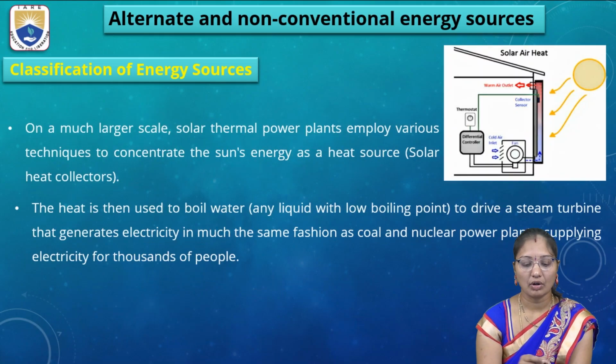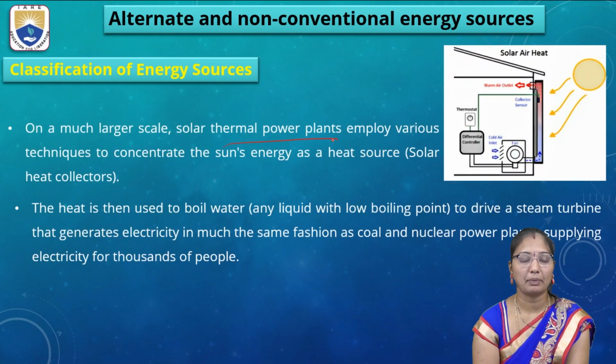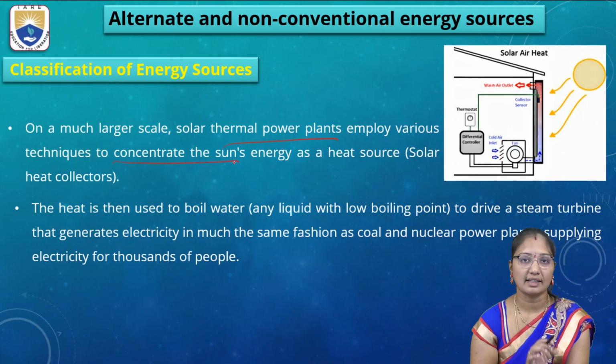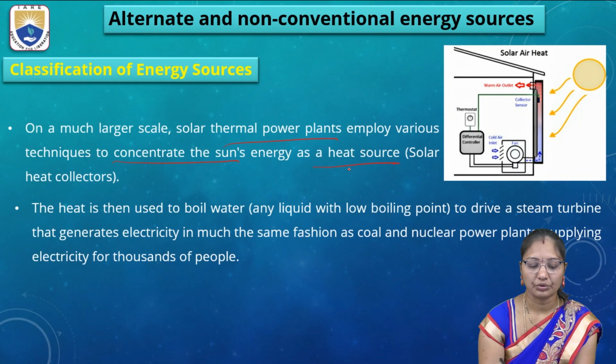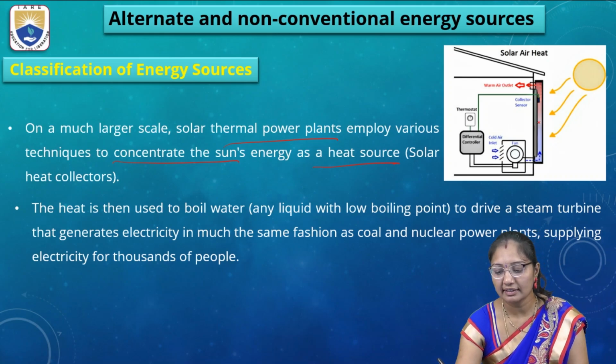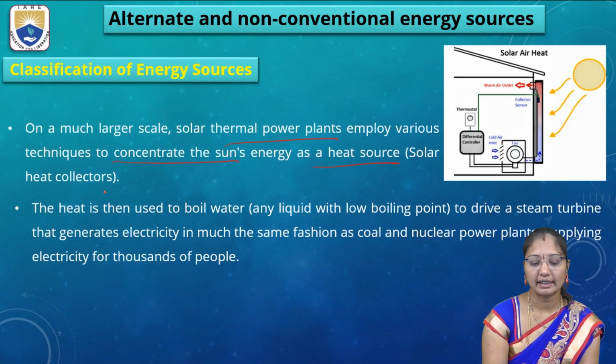On a much larger scale, solar thermal power plants employ various techniques to concentrate the sun's energy as a heat source. These are like solar heat collectors. They collect the heat, like here, solar energy. This is the box. This is the warm air outlet. So this is the setup for the solar heat collectors.